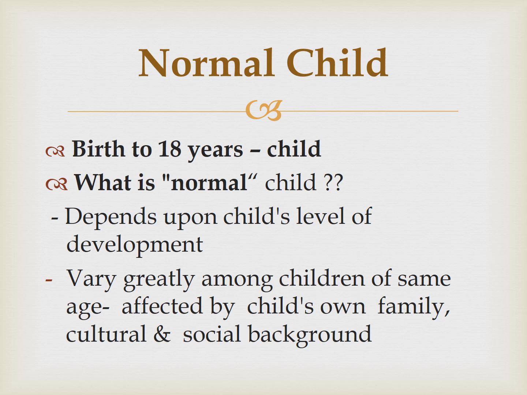So what is normal for a child? That depends upon the child's level of development, but this development varies greatly among children of the same age, because it is affected by the child's own family, culture, and social background in which the child is growing. So these things affect the development. Child's development means the maturity, how the child is growing.